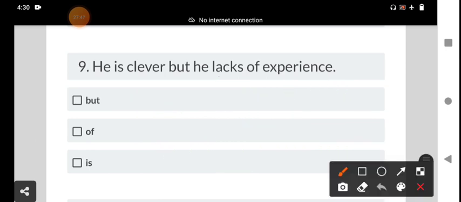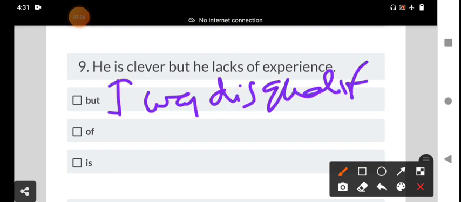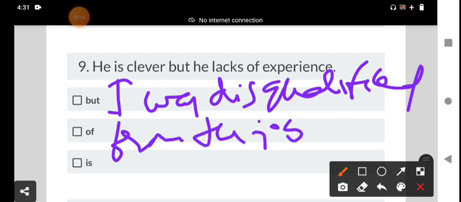Lack can also be used as a noun. Then we say lack of the thing, meaning missing or insufficient. For example, I was disqualified from the job on my lack of experience.